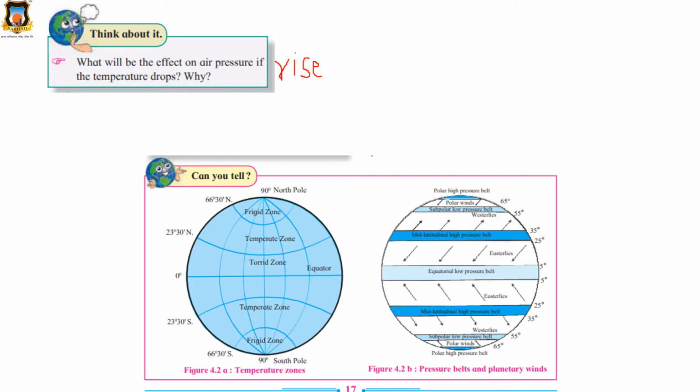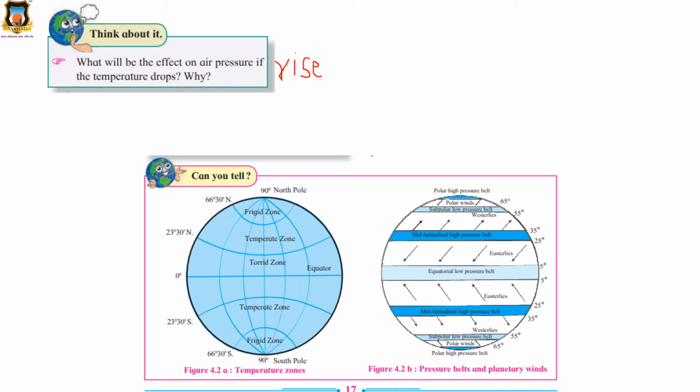Now just have a look and study figure 4.2a and figure 4.2b. What can you see in this figure, class? See, this is 0 degree, means this is the equator.